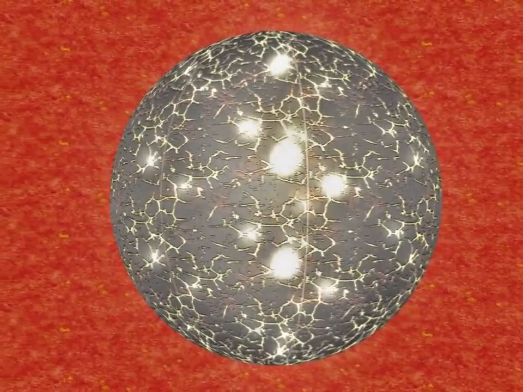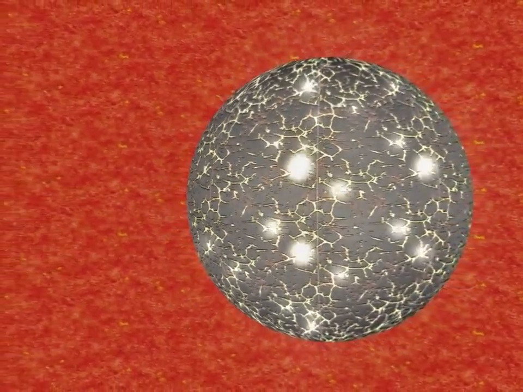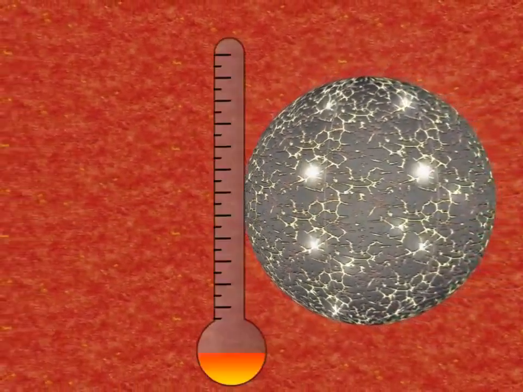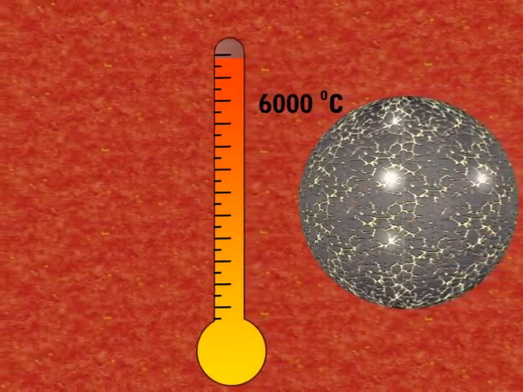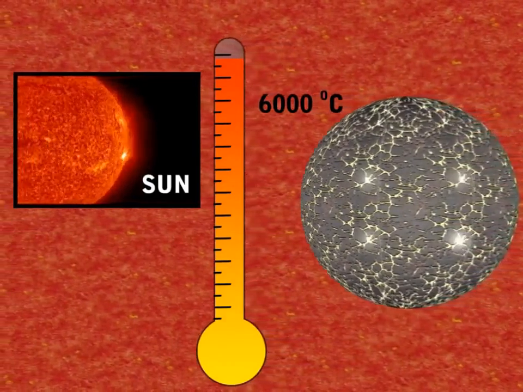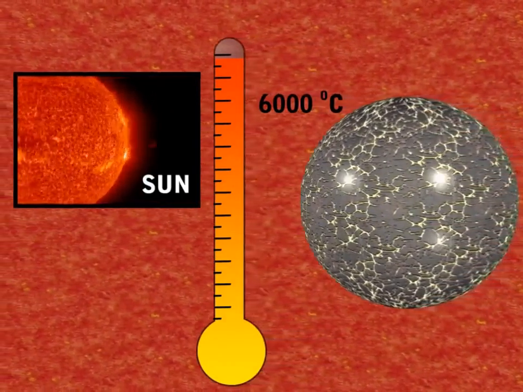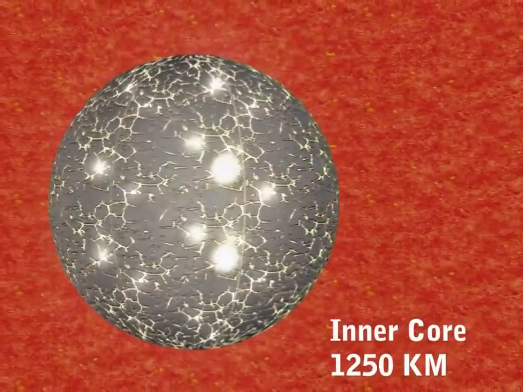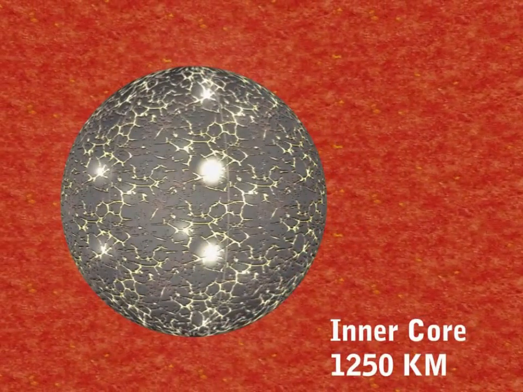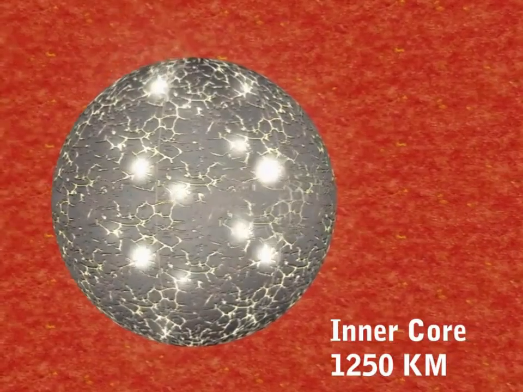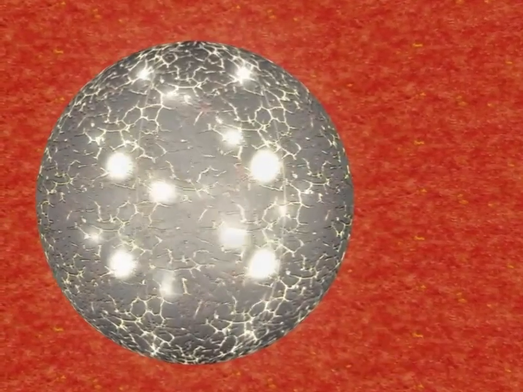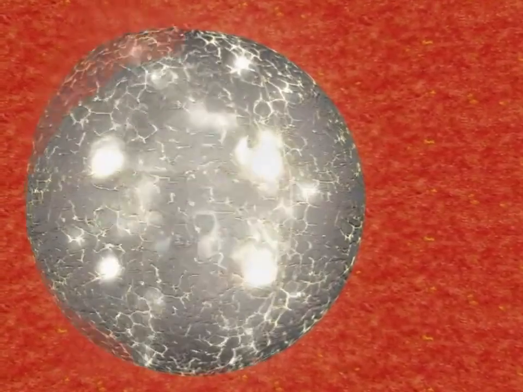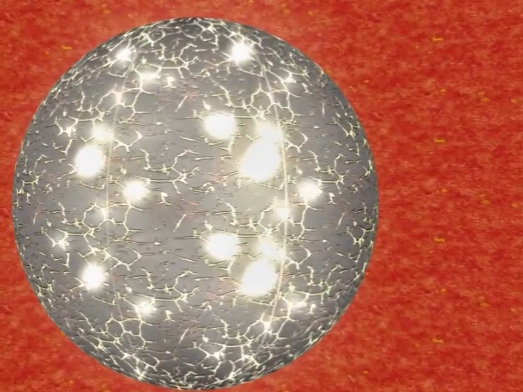We now come to the innermost layer of the Earth, the inner core. The inner core has a temperature of around 6,000 degrees Celsius. This is nearly the temperature of the Sun's surface. The inner core has a depth of 1,250 kilometers. Unlike the outer core, the inner core is in solid state. The intense pressure of the layers of the Earth ensures that the inner core remains solid in nature.